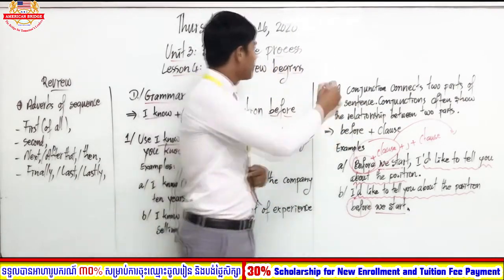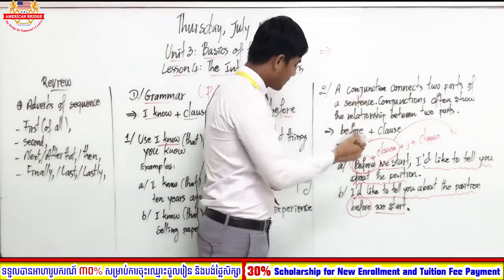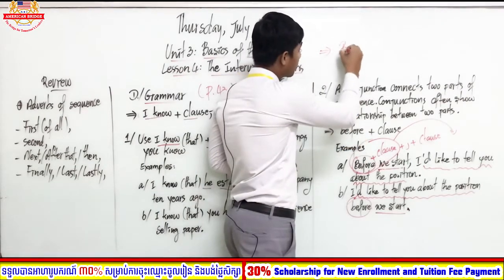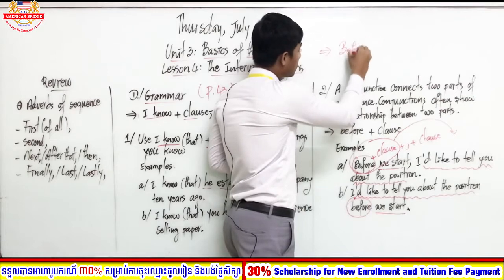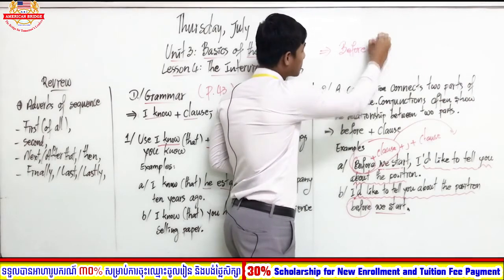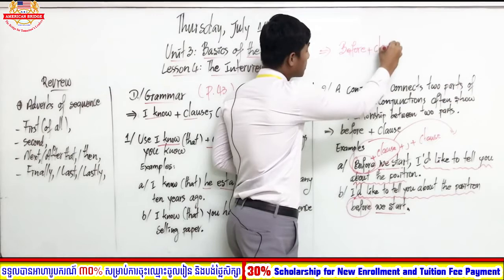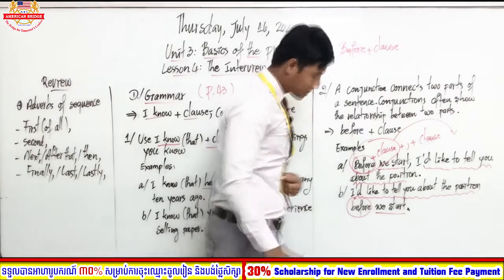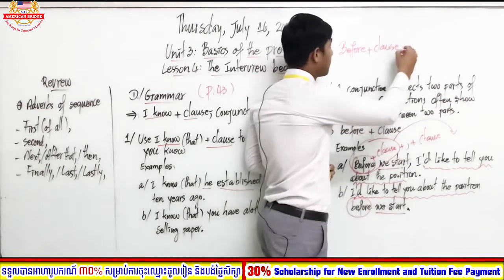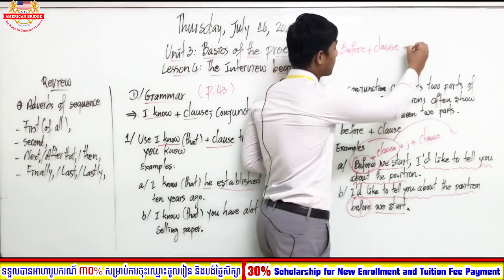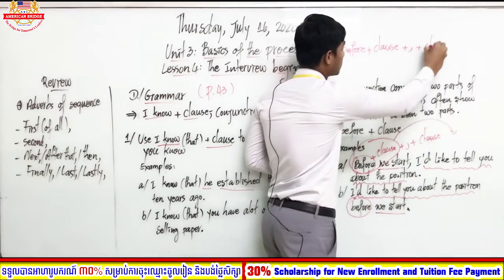Look at the form. We can write before plus clause, plus comma, plus clause. Okay, students, watch this carefully.